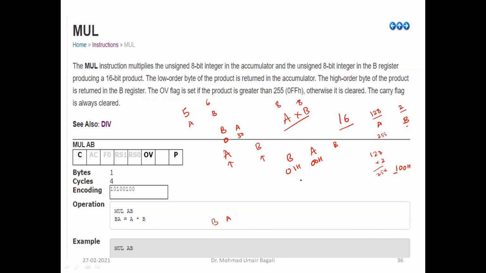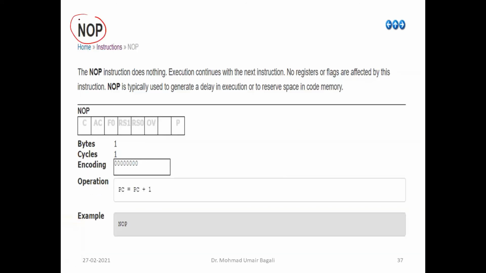And what is the maximum product we can store? FFH in the accumulator and FFH in the B register. So the product should not cross 65,535. The product should be between 0 and 65,535. That is the limit. If it crosses this value, it will set the overflow flag bit. So that is all about multiplication. Then NOP, no operation, right? Nothing it will do. It just goes to the next instruction, PC equals PC plus 1.